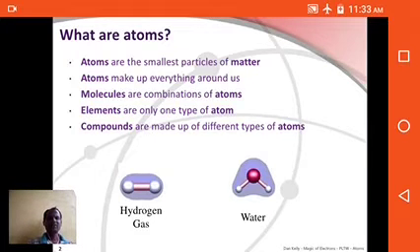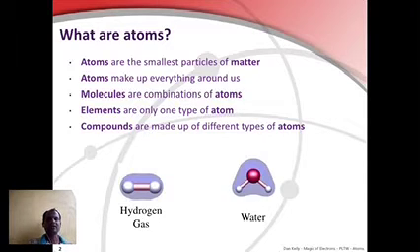Atoms are the smallest particles of matter. Atoms make up everything around us. Molecules are combinations of atoms. Elements are only one type of atom. Compounds are made up of different types of atoms. Example: hydrogen gas is made up of atoms. Hydrogen gas contains two hydrogen atoms. A water molecule contains three atoms.